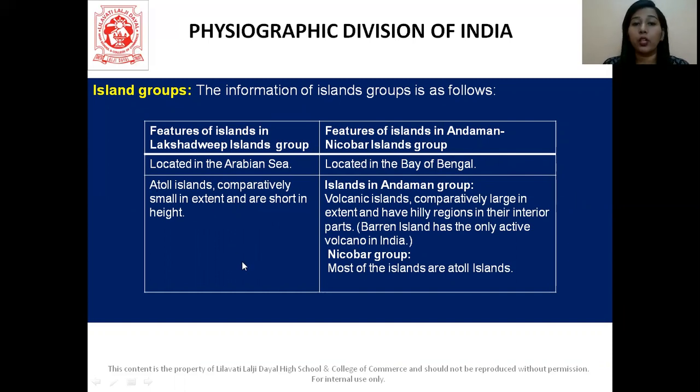So here they have atoll islands, and they're comparatively small in extent and short in height. So when we are talking about the Lakshadweep Island group, they are atoll islands, comparatively small in extent, and short in height. So three qualities we're going to keep in mind about the Lakshadweep Islands.